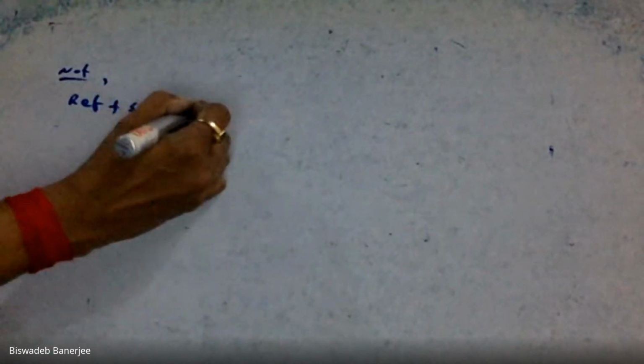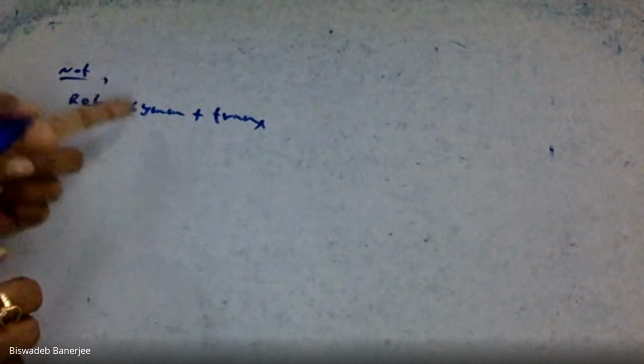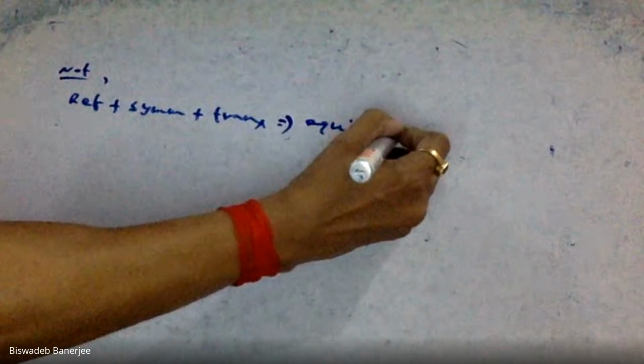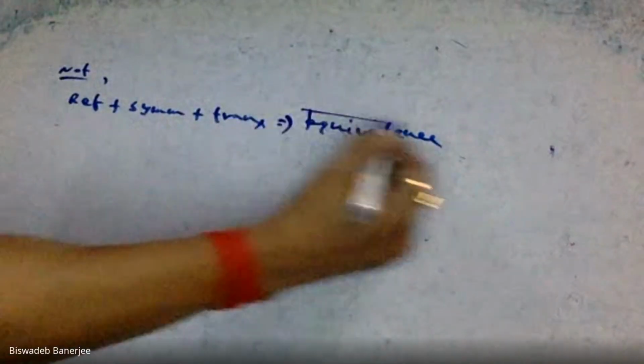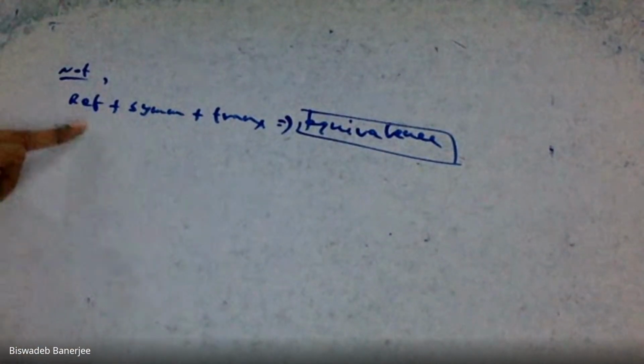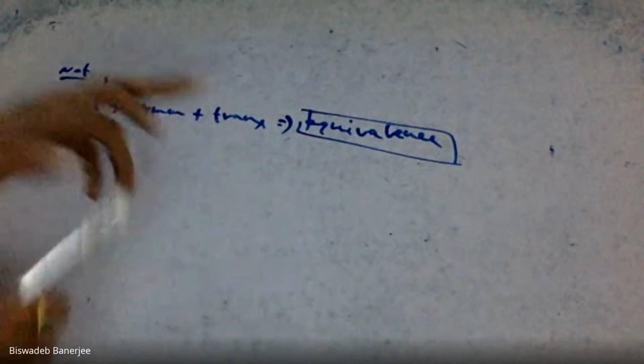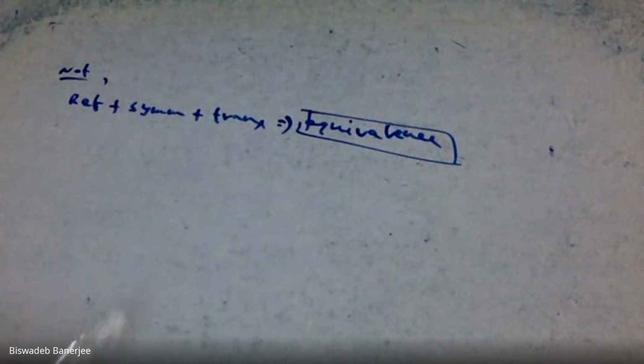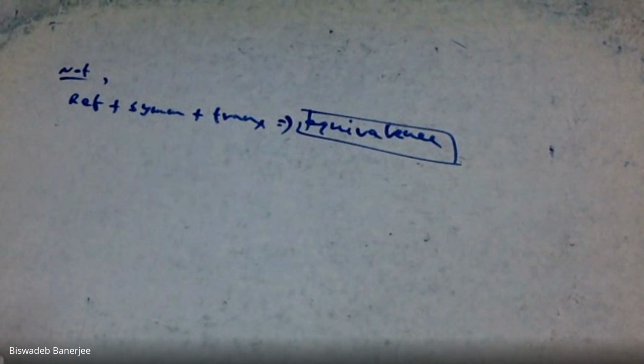And note: reflexive plus symmetric plus transitive. If all the conditions hold, reflexive, symmetric, and transitive, we say that this relation is an equivalence. This is called the definition of equivalence relation. What is the definition of equivalence relation? If a relation is reflexive, symmetric, and transitive, all should be satisfied, and we say that this relation is an equivalence.